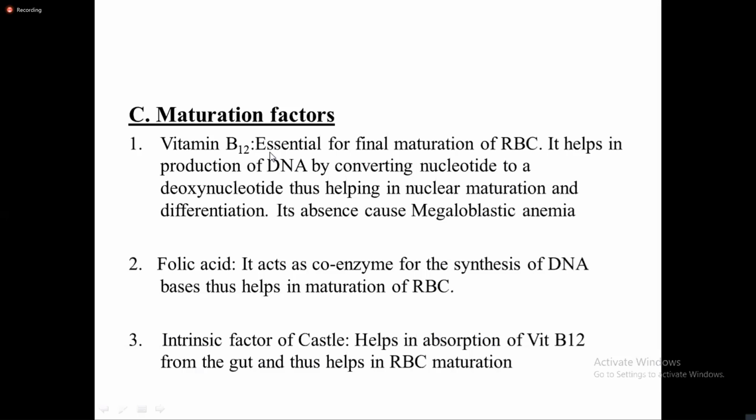And in the absence of vitamin B12, it causes megaloblastic anemia. So vitamin B12 deficiency leads to an anemia which is known as megaloblastic anemia, and the size of the cells is very large in this type of anemia. So that is why the name megaloblastic anemia is given.